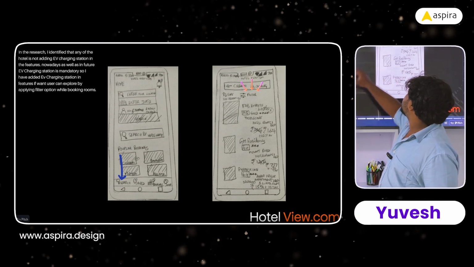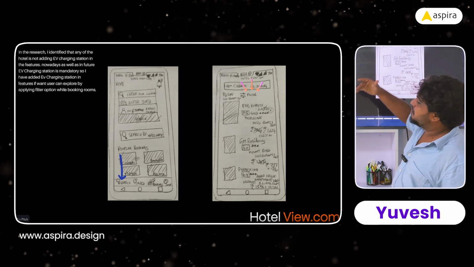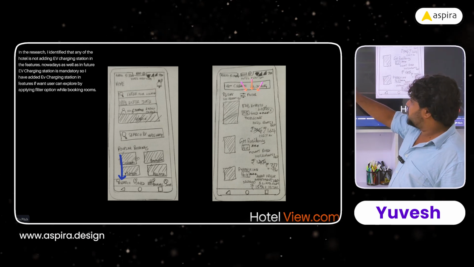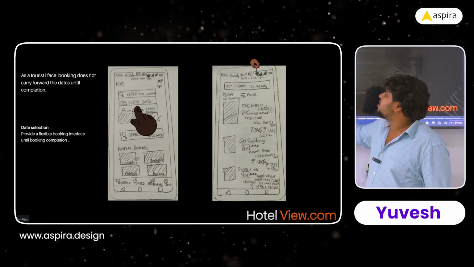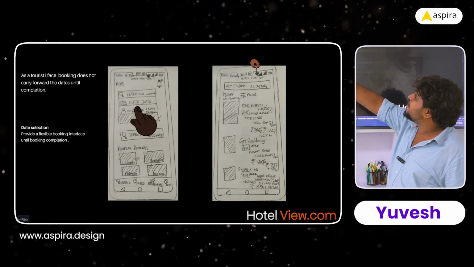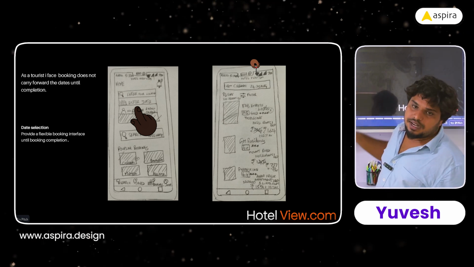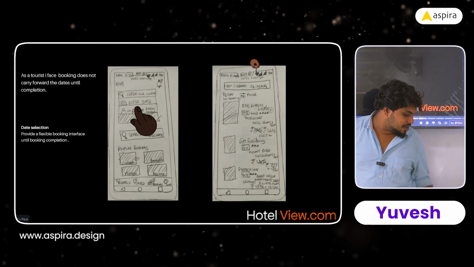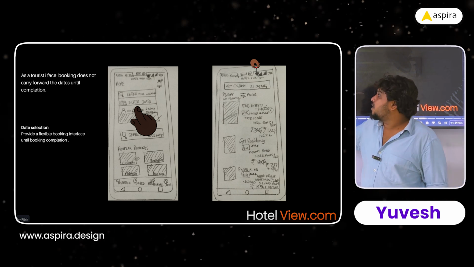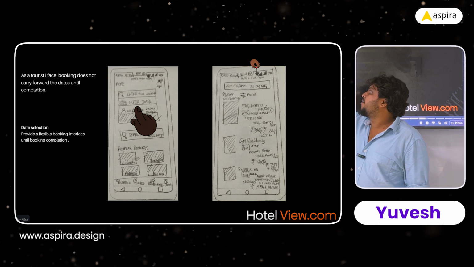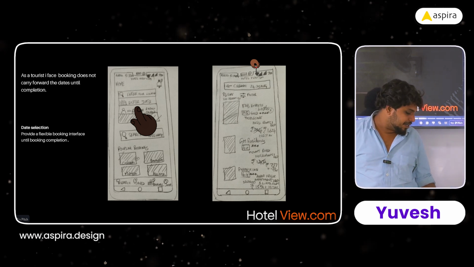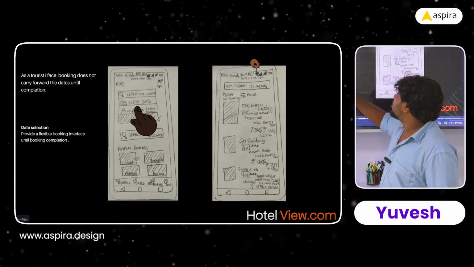In the search screen, if the user wants to go for the filter option, they can select EV and explore it. And another thing I added is, as a tourist, the booking does not carry forward the date until completion. I have said that before, it's for that only. And these are the requirements I have done. I have provided a flexible booking interface until the booking completion. For that only, these two screens.